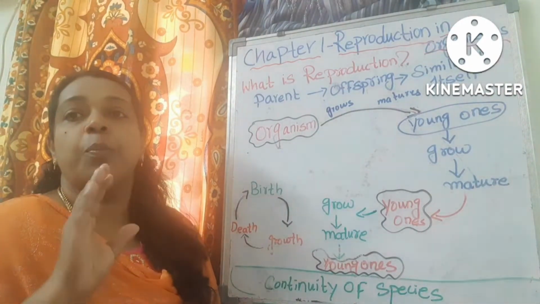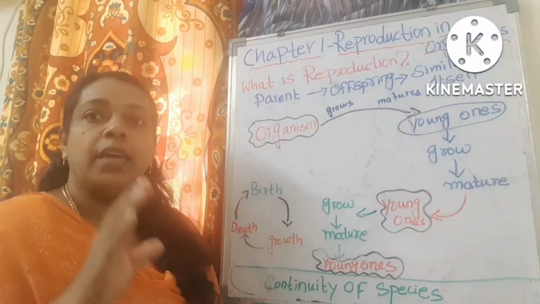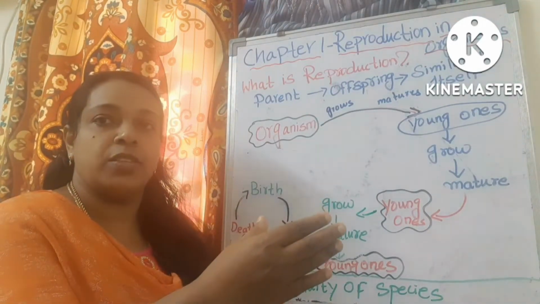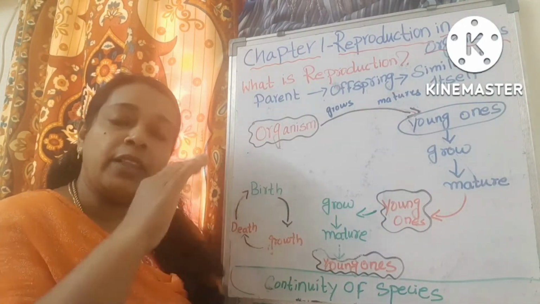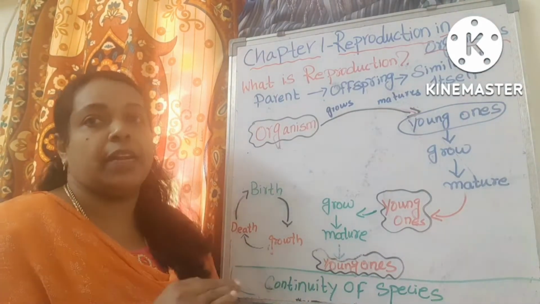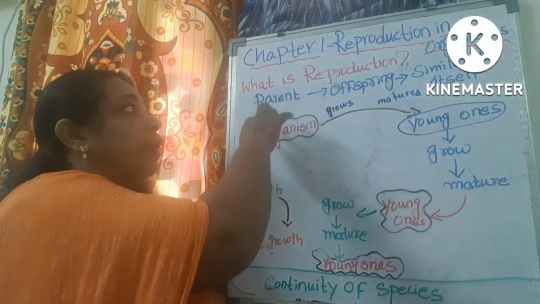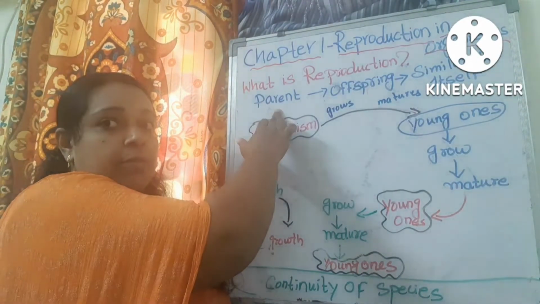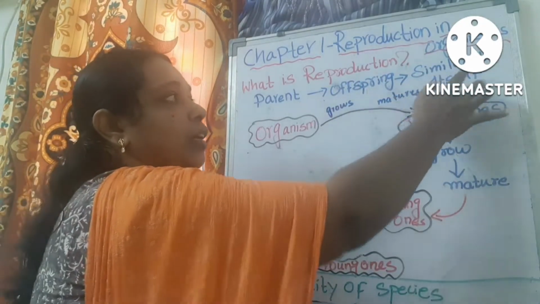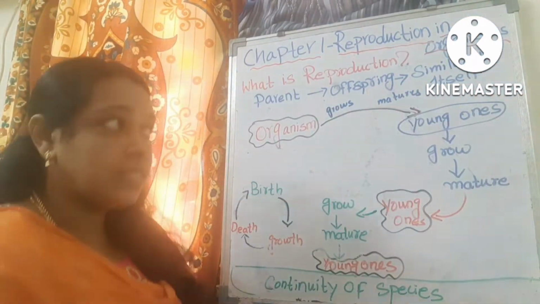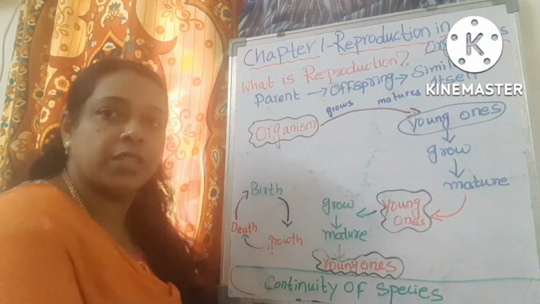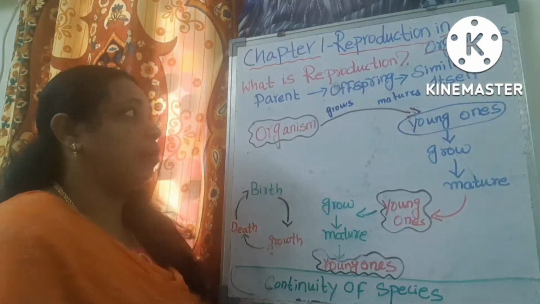Reproduction is a biological process in which the parent organism gives rise to offspring, and the offspring will be similar to the parent organism. The parent organism produces the offspring, and the offspring will be similar to itself. Itself means here the parent organism. This is known as reproduction. Okay, you are clear about reproduction.